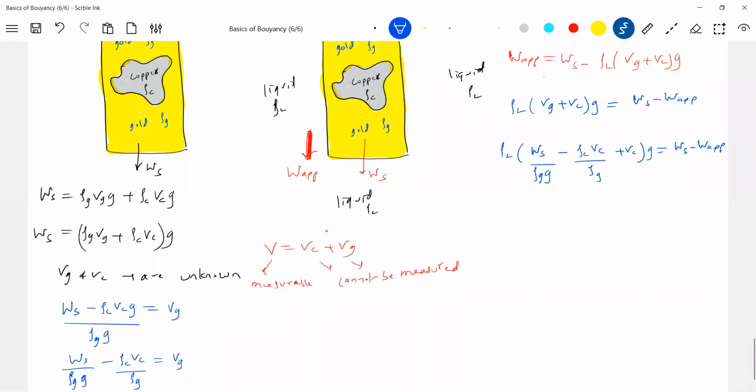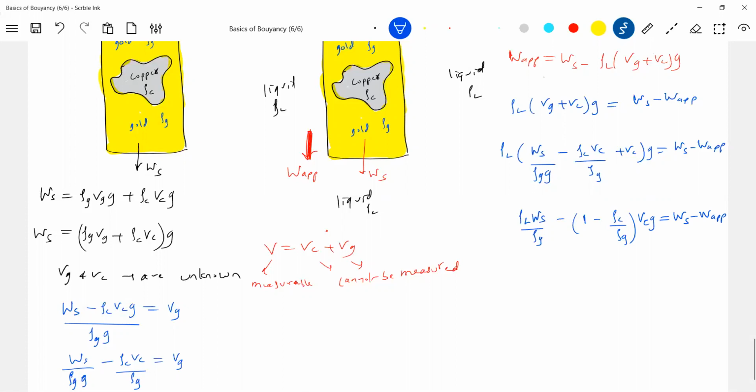Okay, g gets eliminated, you can see from here. Rho L, Ws by rho g minus rho c by rho g into Vc, that is rho L into 1 minus rho c by rho g into Vc. If they give values, very easy, I'm just bringing the expression. So this is the volume of copper.